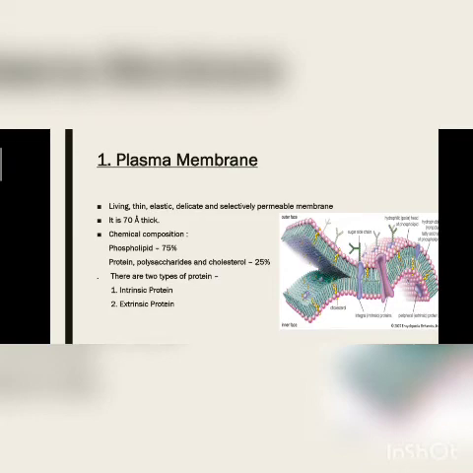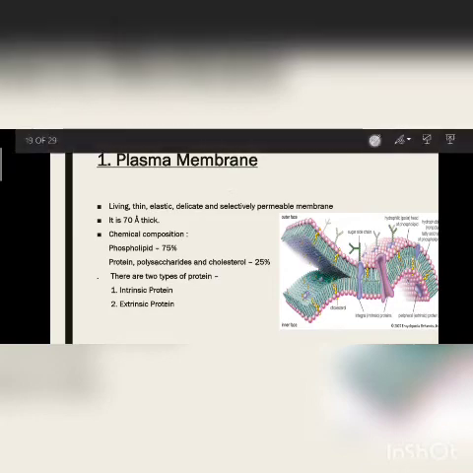Now, starting from the plasma membrane, this is very important. The structure of the plasma membrane is very complex. Different scientists have given different theories, but we'll study the most accepted one. The plasma membrane is living, very thin, elastic, delicate, and most important, a selectively permeable membrane.